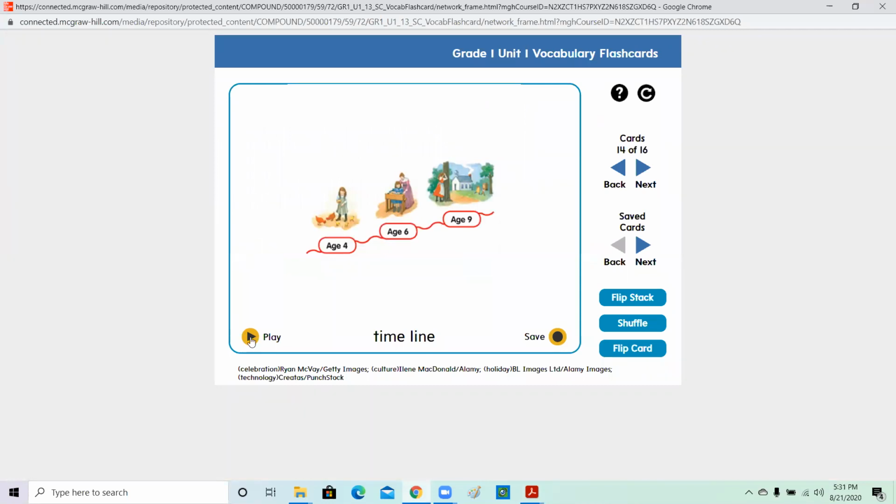Timelines. A timeline is a line that shows an order of events. And as you see in this one, when that child was 4 years old, she was playing with the chickens. At 6 years, she went to school. At 9 years, she was playing hide and seek and her house is far away. Okay.